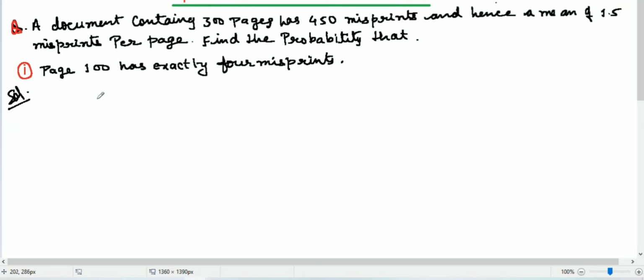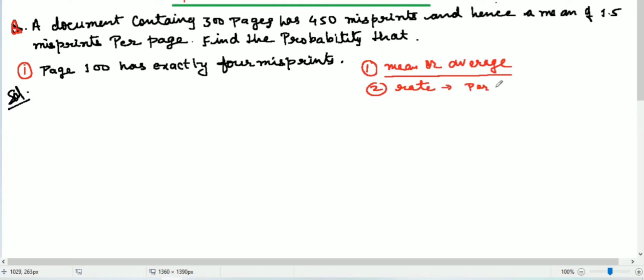By looking into the question, you can search for two main things. First, mean or average will definitely be there in the question. And second, a rate will be there. Rate means per minute or per hour. This will be there in the question, so you can understand that this question can be done by Poisson distribution.